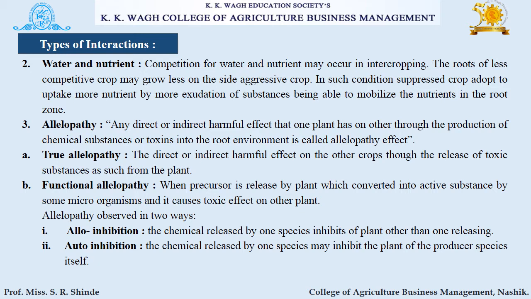Allelopathy is observed in two ways, allo-inhibition and auto-inhibition. Allo-inhibition means the chemical released by one species inhibits plants other than the one releasing it. Auto-inhibition means the chemical released by one species may inhibit the plants of the producer species itself.